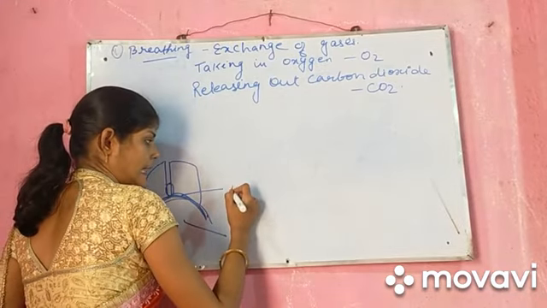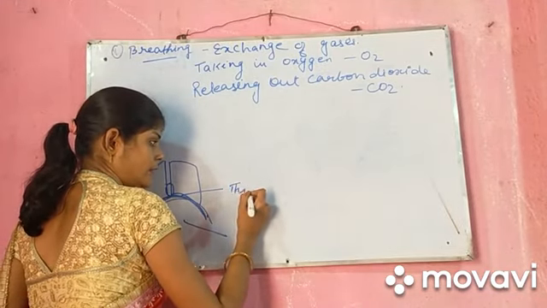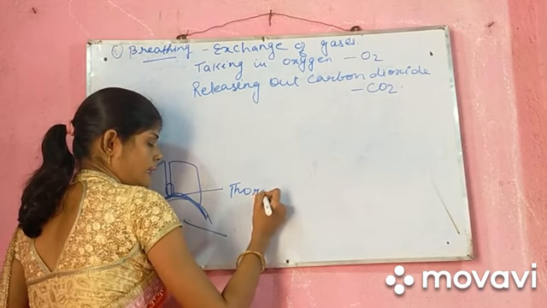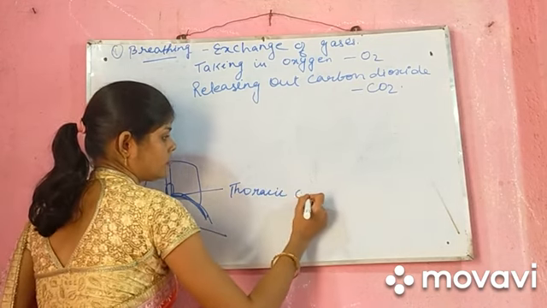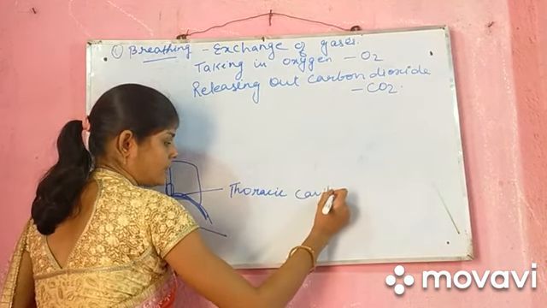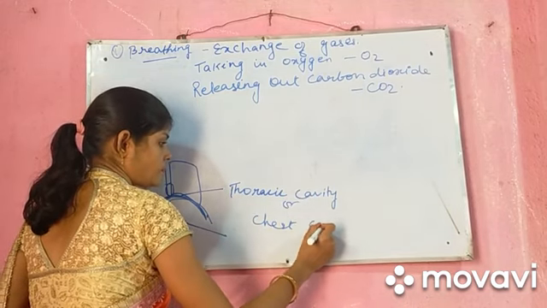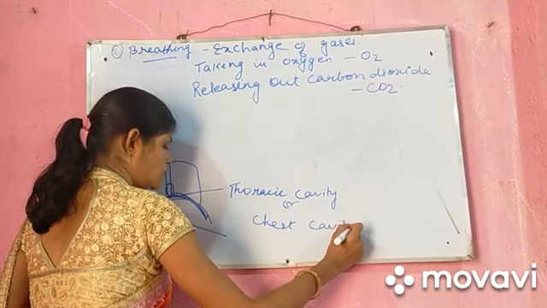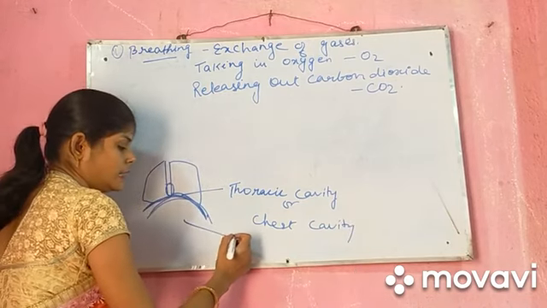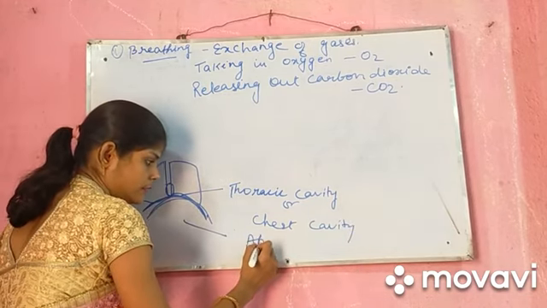The upper part is the thoracic cavity or chest cavity, and the lower part below the diaphragm is the abdominal cavity.